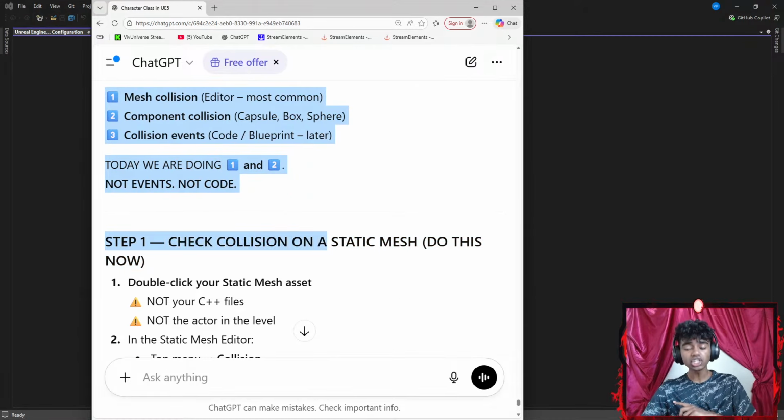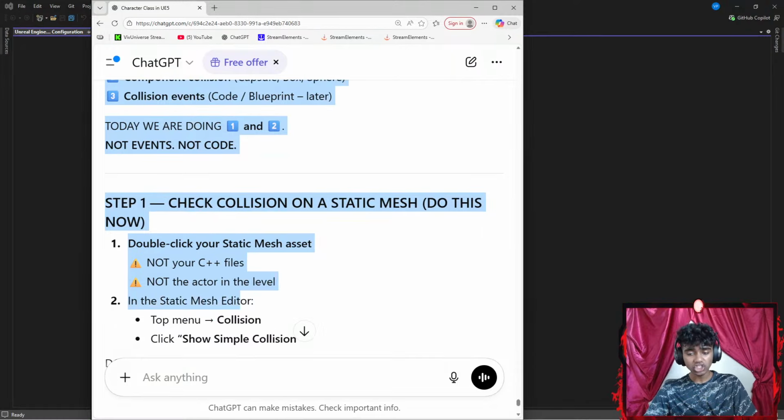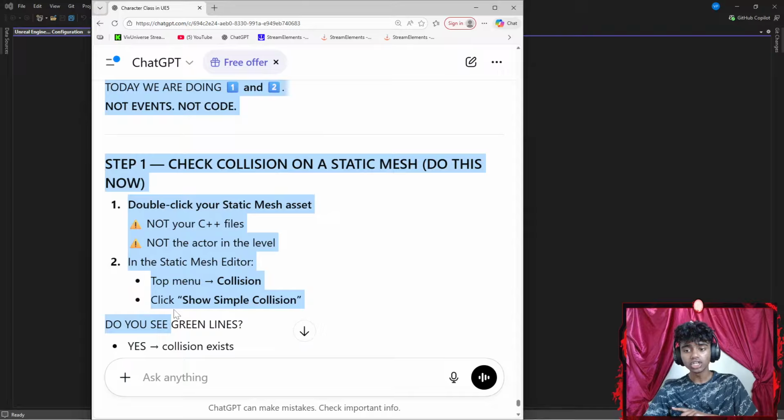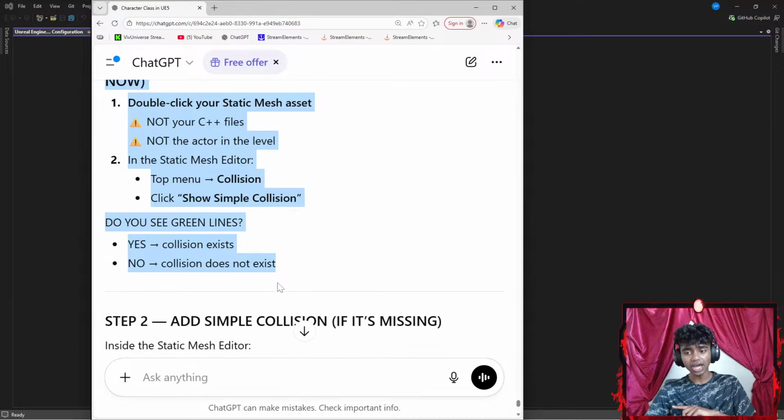Step 1. Check collision on a static mesh. Do this. Double click your static mesh asset, not your C++ file, not the actor in the level. In the static mesh editor, top menu collision. Show simple collision. Do you see green lines? Yes, collision exists. No, collision does not exist.